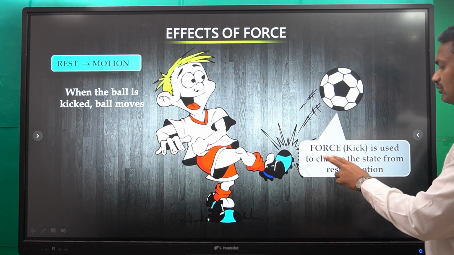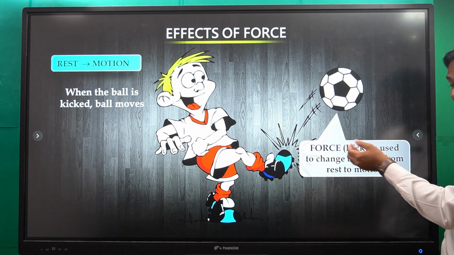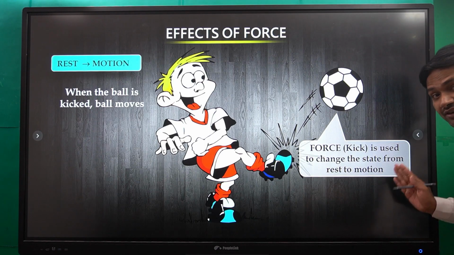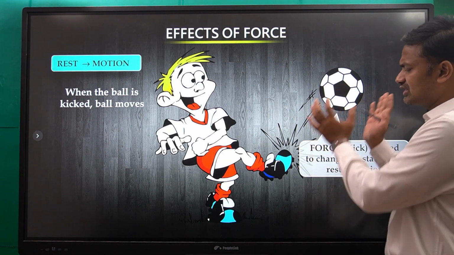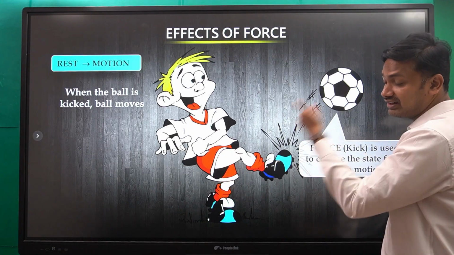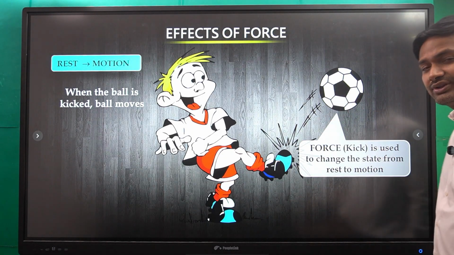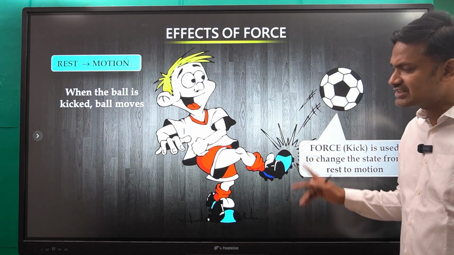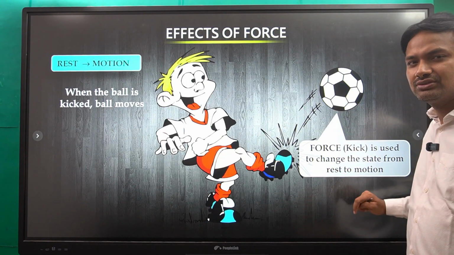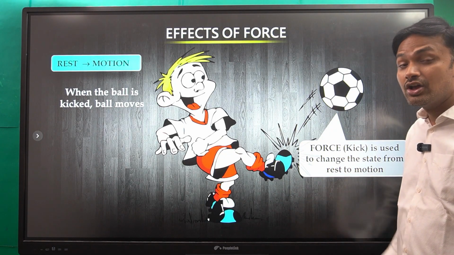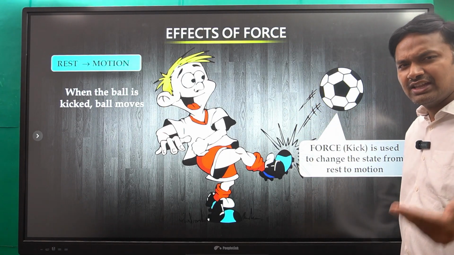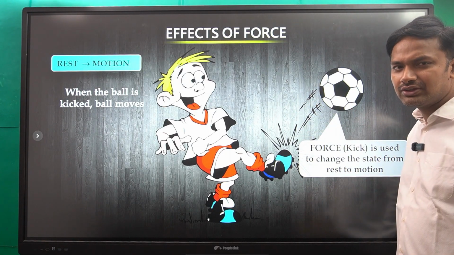Now force here, which is the kick, is used to change the state from rest to motion. Initially the ball is here and immediately the boy kicked the ball and it has moved. So initially at rest, after the force, which is the kick, is applied, it came to motion. Understood? That is the effect. So whenever an object comes to motion from rest, that means there is a force applied on it.